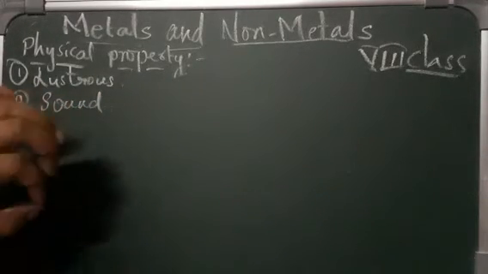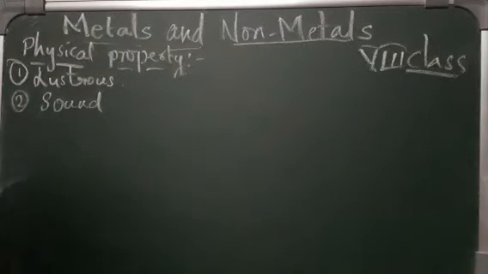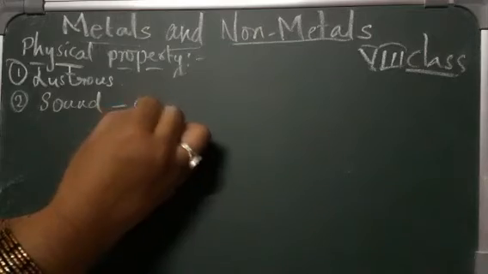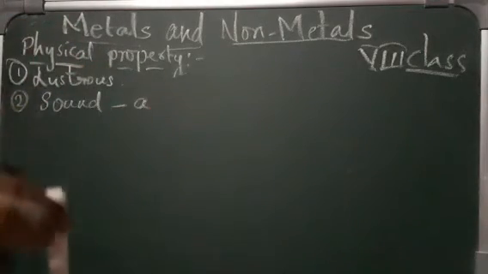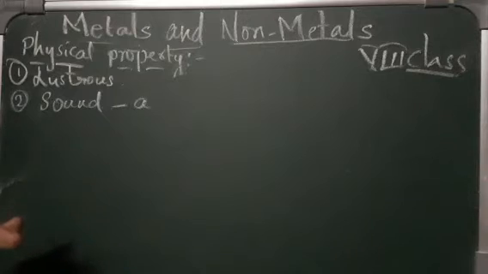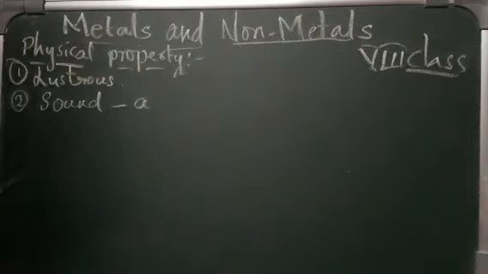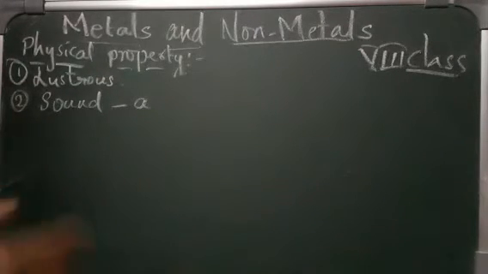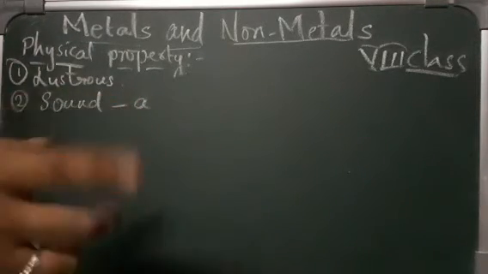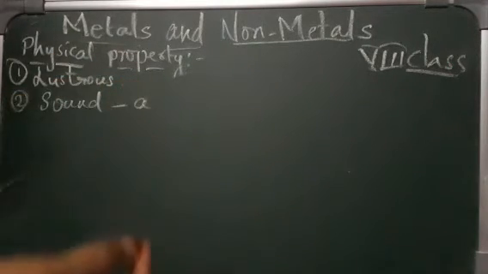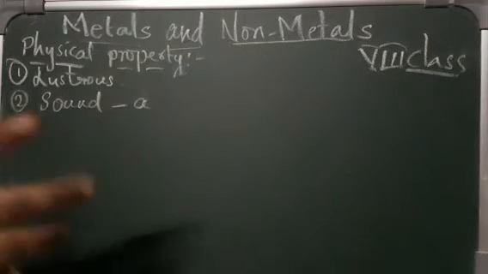When metals are dropped onto the ground, do they produce sound or not? Yes, of course they produce sound. So that means metal produces a particular sound. Suppose you drop a nail onto the ground, you get a particular sound. Or you drop a steel plate, that sound is particular. If a plate has fallen, you will know that a plate might have fallen in the kitchen. And when a nail falls, you will understand that a nail has fallen somewhere.